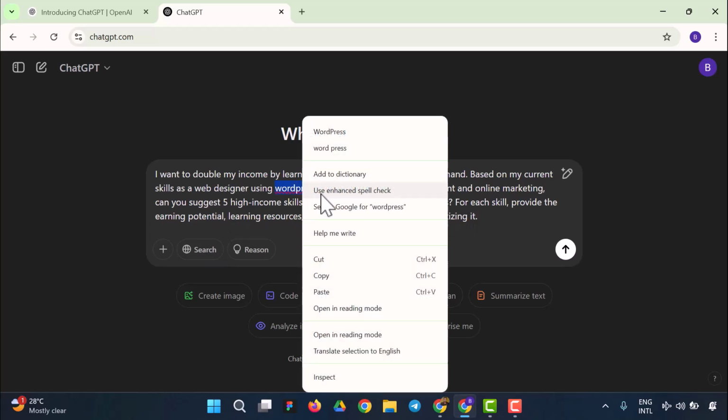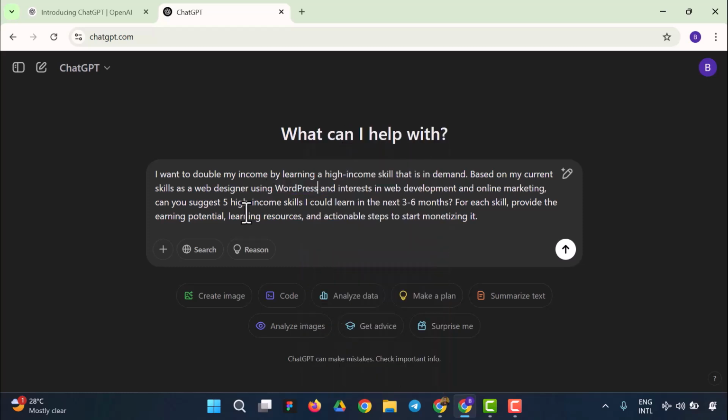So look at this easy prompt right here. The only thing I change in this prompt is my interest. So whatever your interest is, you input it inside this. I'm a web designer currently, so I'd say as a web designer. Depending on what you want, you could use whatever you want to use. And then my interest, whatever you aspire to learn, you could input it right here.